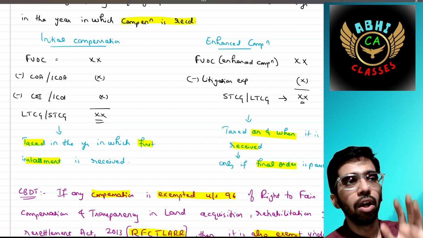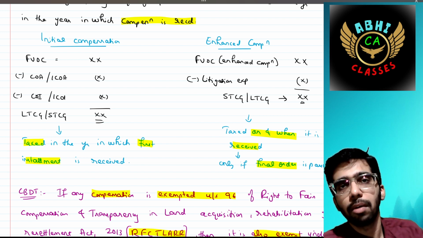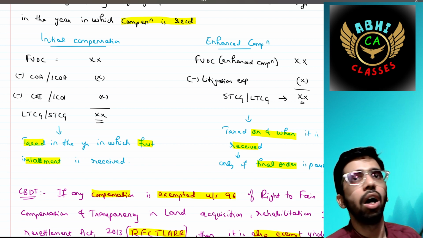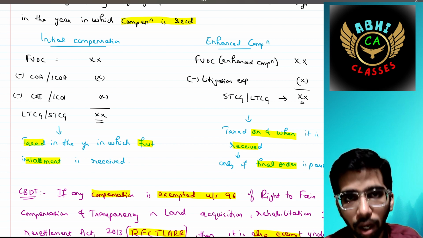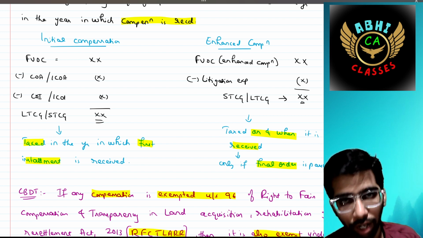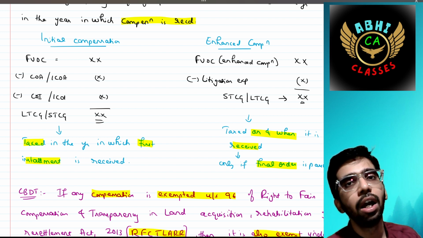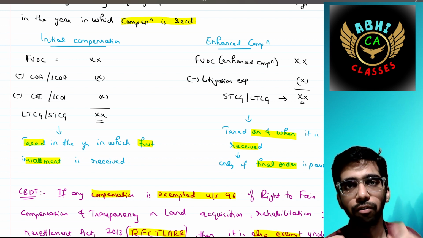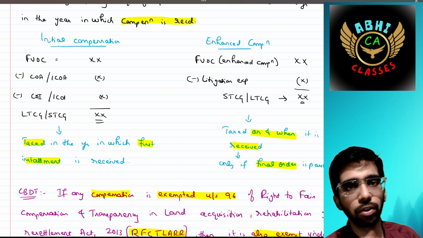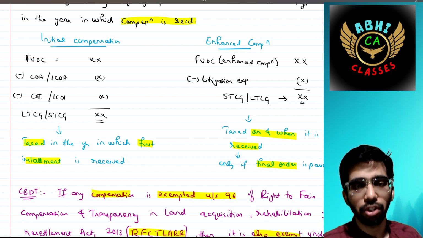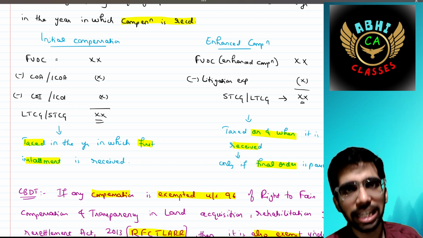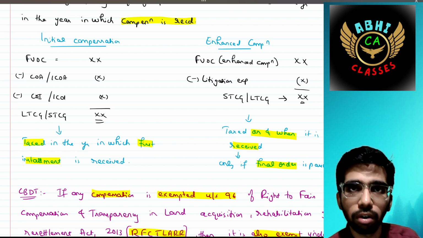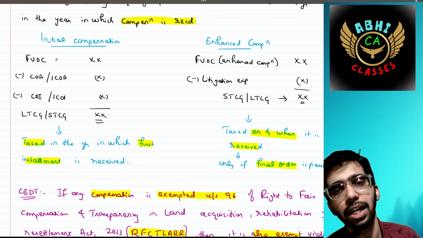Enhanced means on and above what you are receiving. Let's say for example the revised compensation would be 55 lakh. That 5 lakh would be the enhanced compensation. For that the capital gain shall be computed as follows: FVOC, that is the enhanced compensation, should be reduced by any litigation or court expenses in order to get the STCG or LTCG.